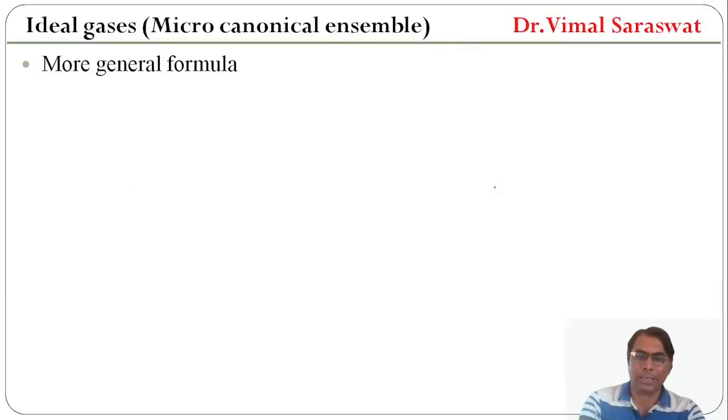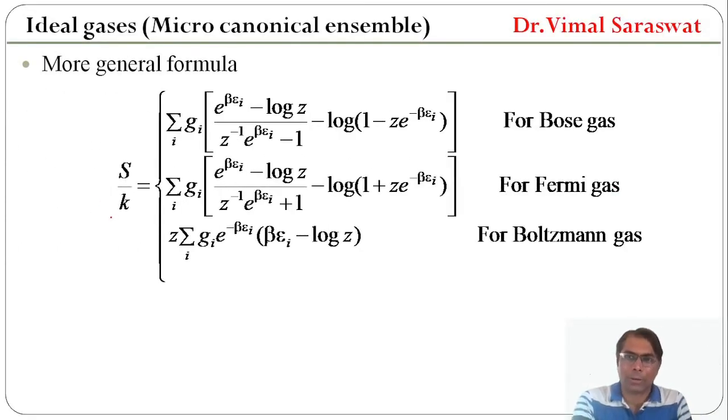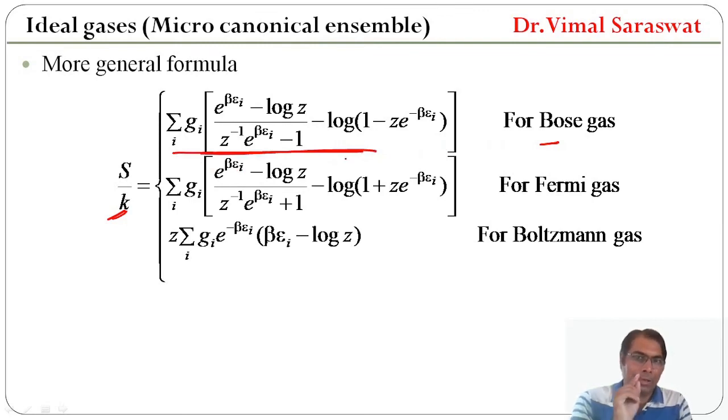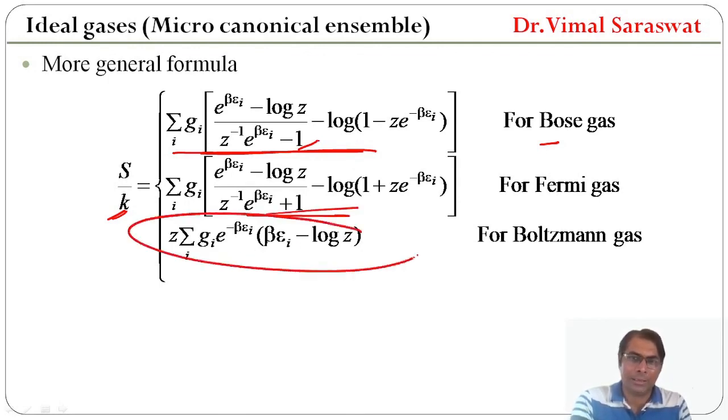More general formula for S upon k for Bose gas is this one. Here we are not neglecting 1, and for Fermi gas S upon k is this one, and for Boltzmann's gas S upon k is given by this relation.